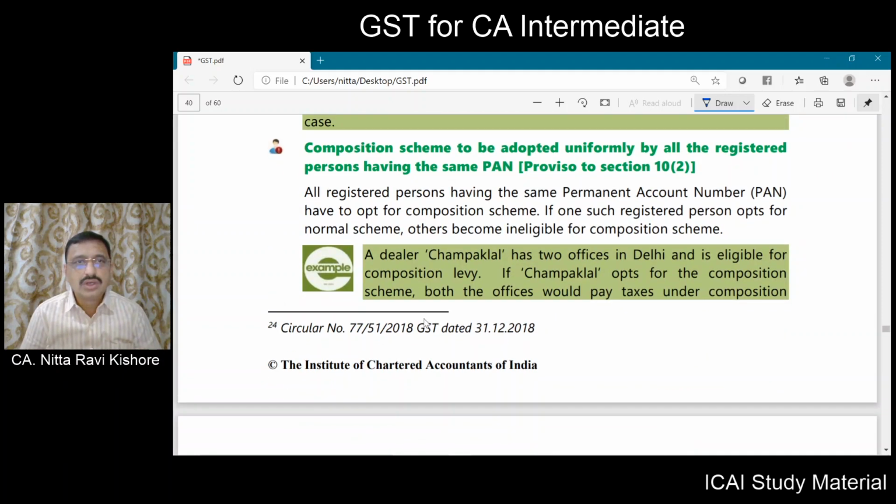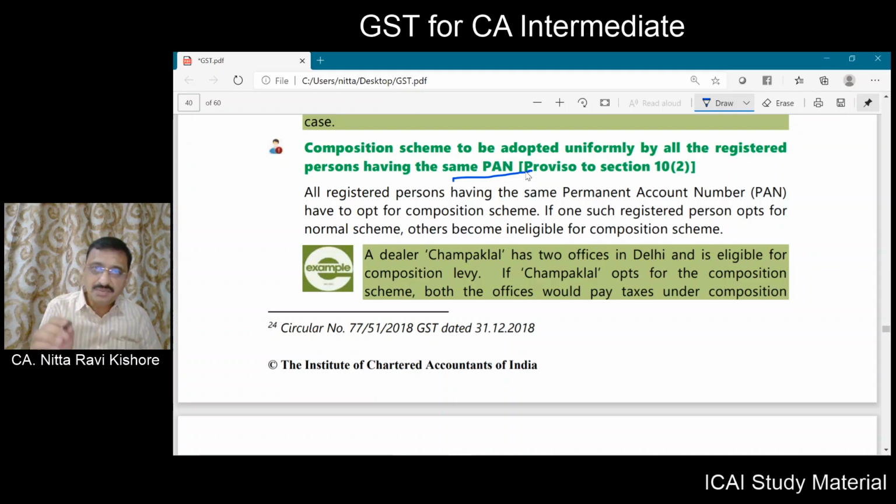Now, composition scheme has to be adopted uniformly for all registered persons having the same PAN. You have more than one registration, either in this state or in another state. If you want to opt for composition scheme for one registration, automatically you have to opt for composition scheme for all other registrations having the same PAN number.